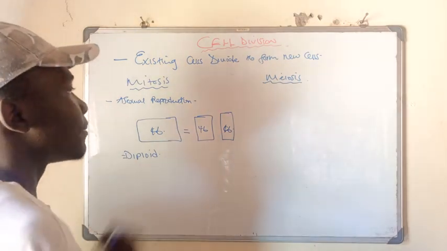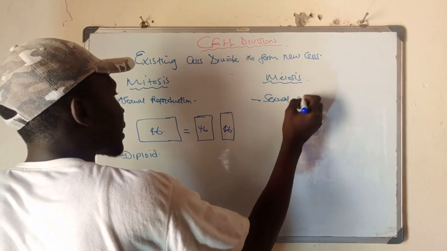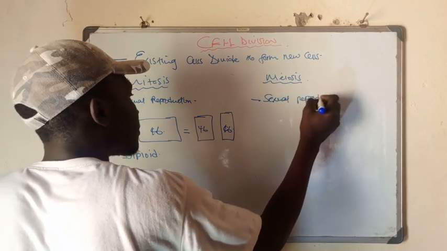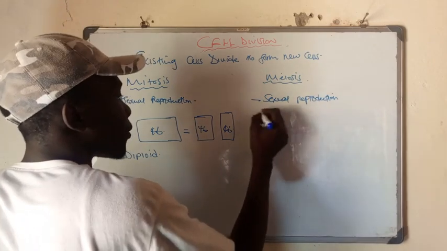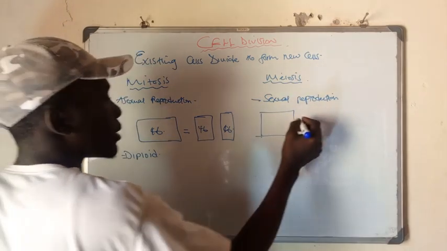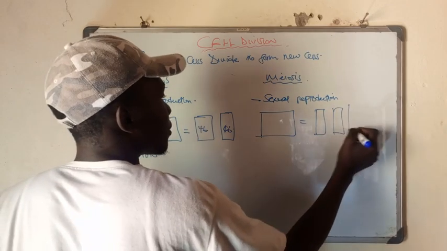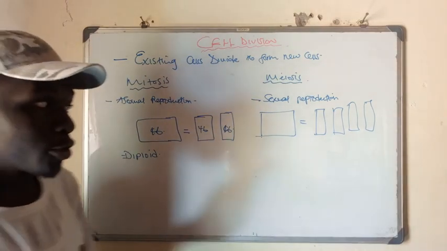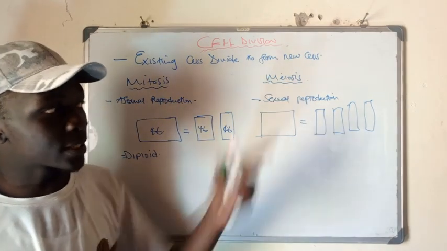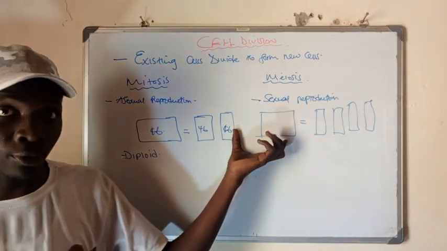On the other hand, meiosis is a form of sexual reproduction. This one divides the cell into 4. So if you had an original cell like that, you have 1, 2, 3, 4. So it produces 4 daughter cells for meiosis, but these daughter cells are not genetically identical to the parent.